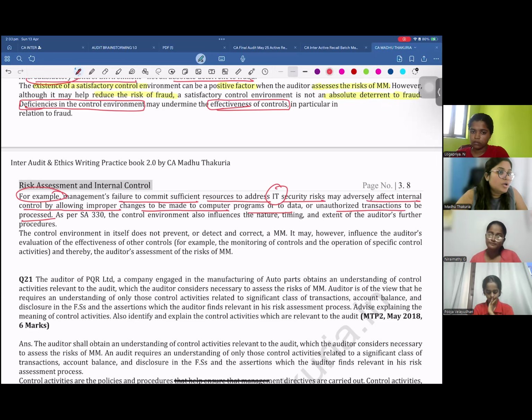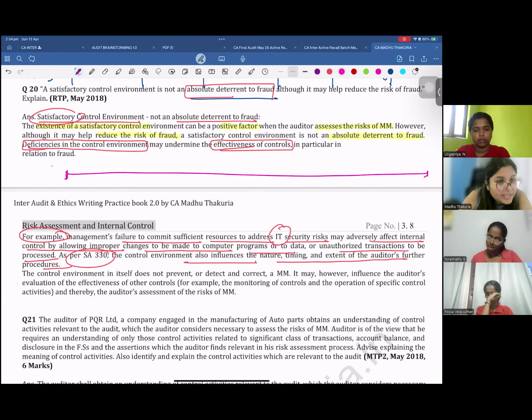As per SA 330, the control environment also influences the nature, timing, and extent of further audit procedures. Obviously. So let's understand the journey of an auditor. First, you accept an engagement as per SA 210. Before you do the audit, you have to plan the audit as per SA 300. Once you have planned, you identify and assess the risk of material misstatement.